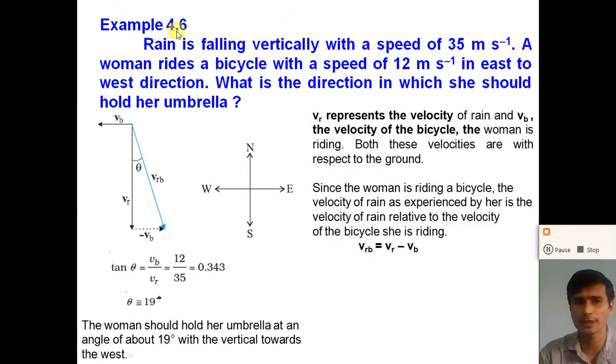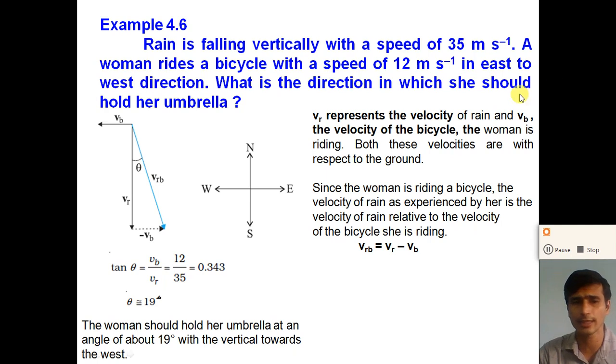Example number 4.6. Rain is falling vertically with a speed of 35 meters per second. A woman rides a bicycle with a speed of 12 meters per second in the east to west direction. In which direction should she hold her umbrella? A similar example was discussed previously in example 4.2 and 4.3, but here we take this example in the concept of relative velocity.